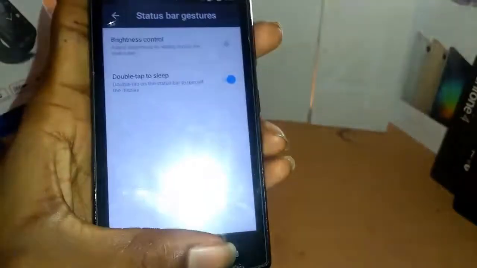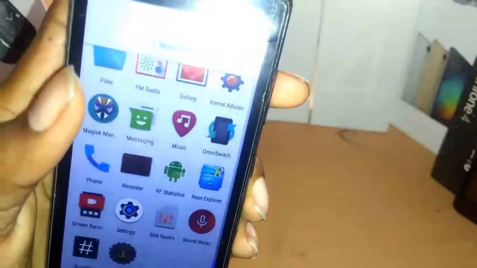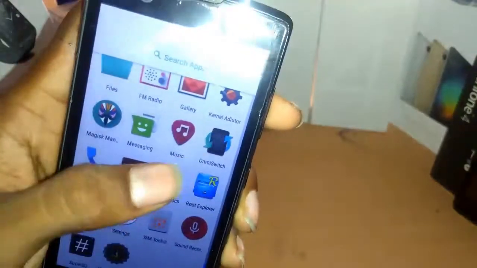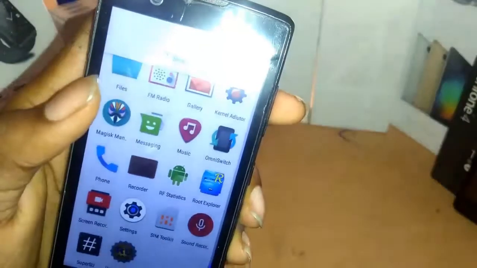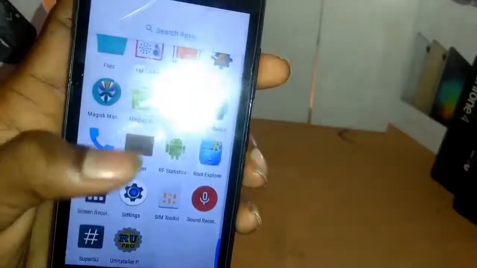And Resurrection Remix has much of things. Omnismith, some new music, there's a screen recorder app, Super SU app. That's all for today. Thank you.